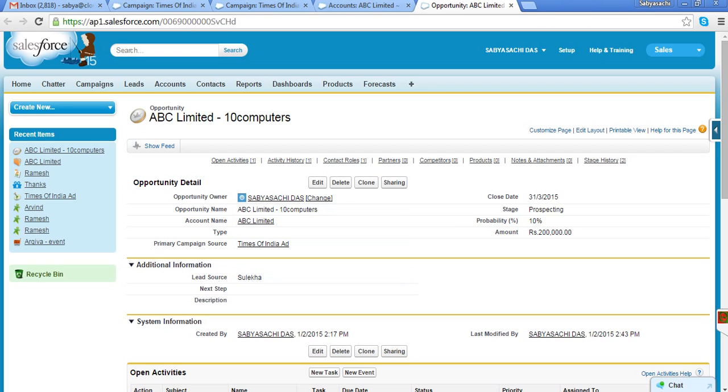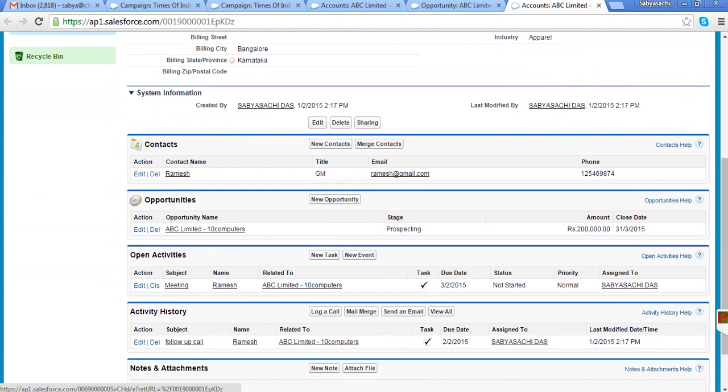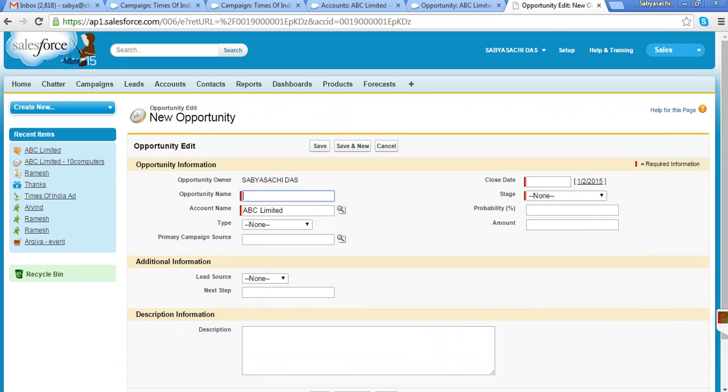So one opportunity owner is Sabya, and tomorrow there could be one more opportunity from ABC Limited, say for 5 printers, and Sandeep is the person who sells printers, right?